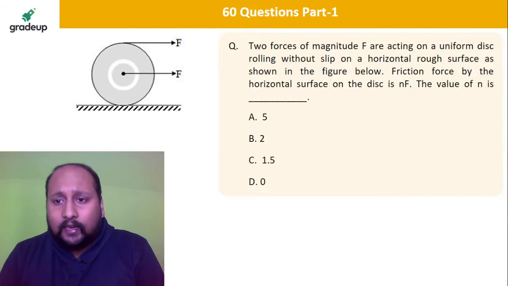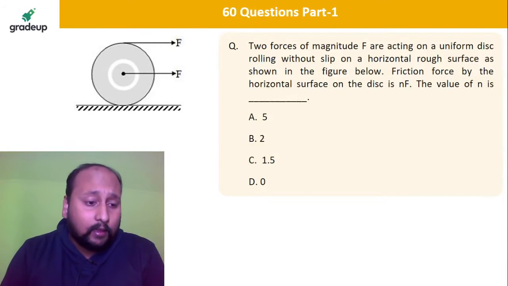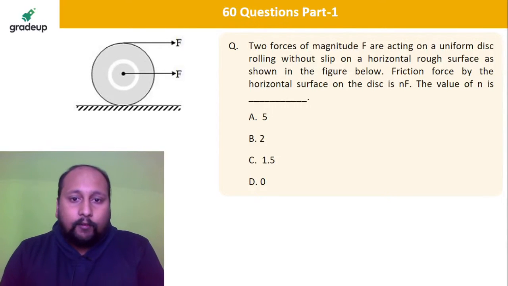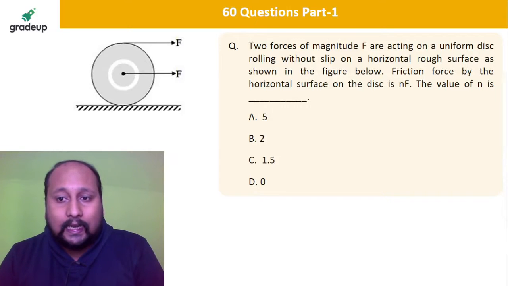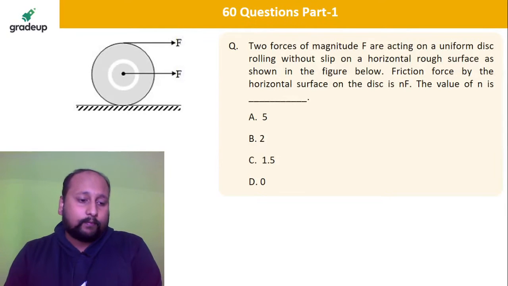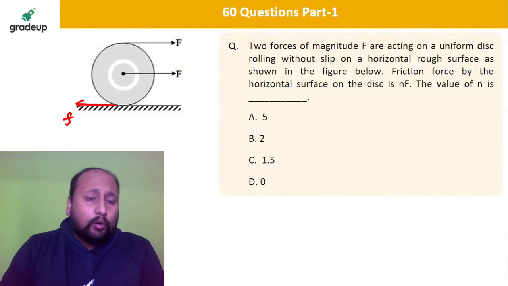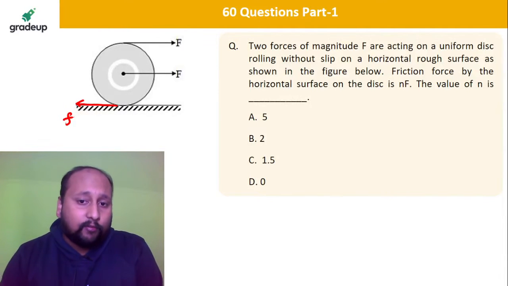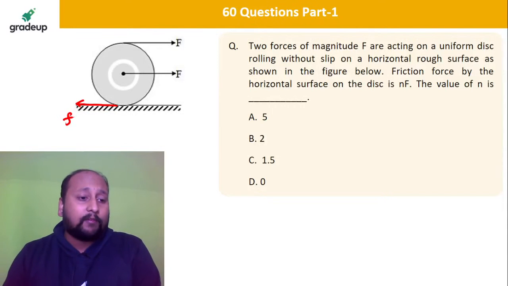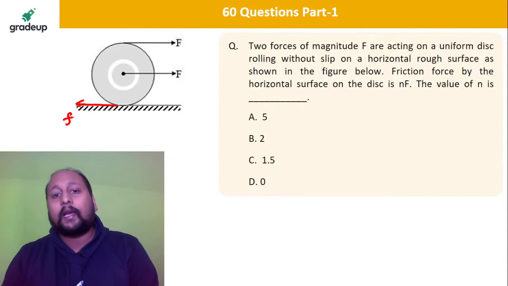Two forces of magnitude F are acting on a uniform disk rolling without slip on the horizontal rough surface as shown in this figure. Friction force on the disk is N times F. So you have to tell me what is the value of N. There's a friction force acting, and the disk is rolling without slipping. You have to tell me the value of this friction force in terms of F. Like it's 5 times F, or 2 times F, or 1.5 times F, or 0 times F.